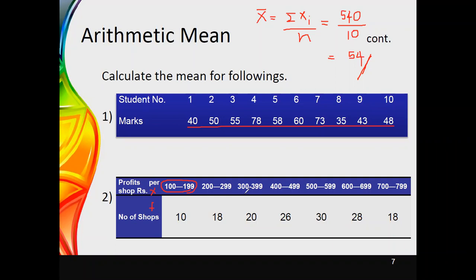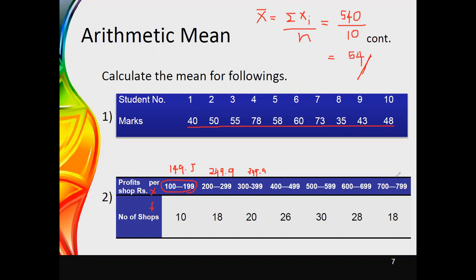For the first one, you can identify the class boundaries, and then the first midpoint value would be 149.5. Then for the next category you can take 249.5, then 349.5.